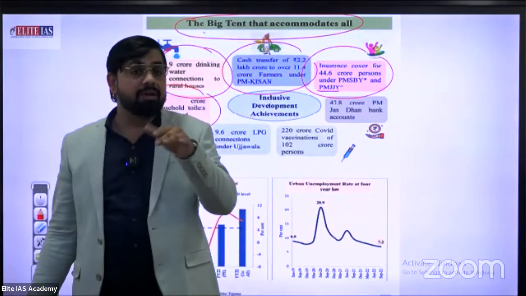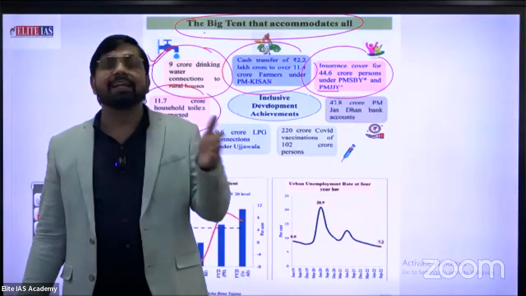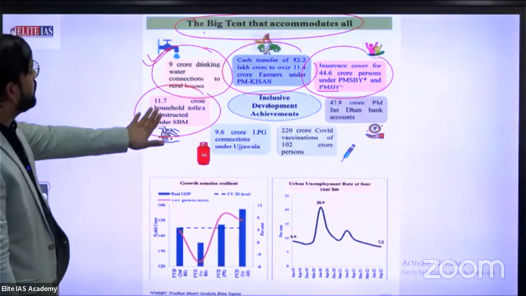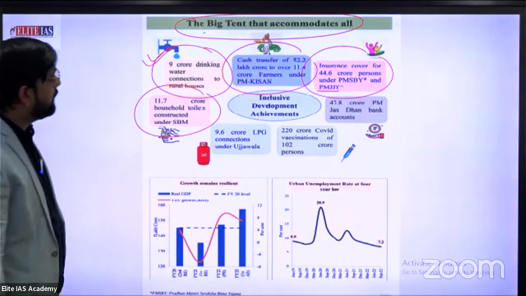Goal number 5, clean water facility and sanitation, to fulfill the sanitation facility. This is the perfect example: 11.7 crore household toilets constructed under the SBM scheme.